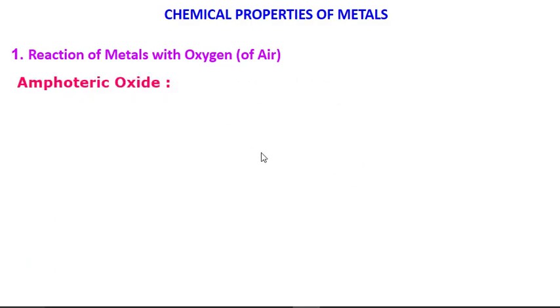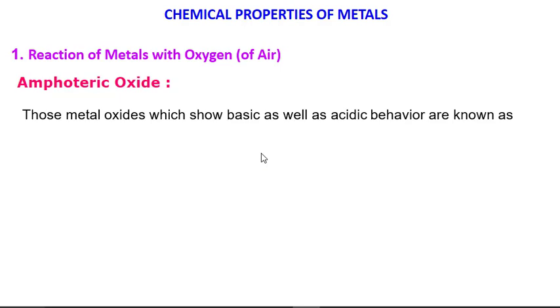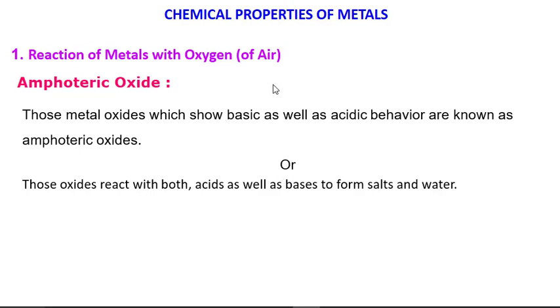There are a few metal oxides which react as an acid or base, meaning their nature is acidic as well as basic. So those metal oxides which show basic as well as acidic behavior are known as amphoteric oxides. Those oxides which react with both acids as well as bases to form salt and water are called amphoteric oxides. At first sight, the metallic oxides are generally basic in nature.